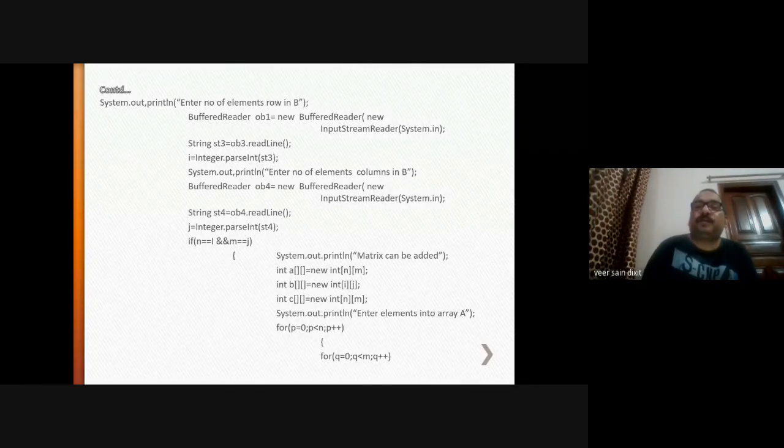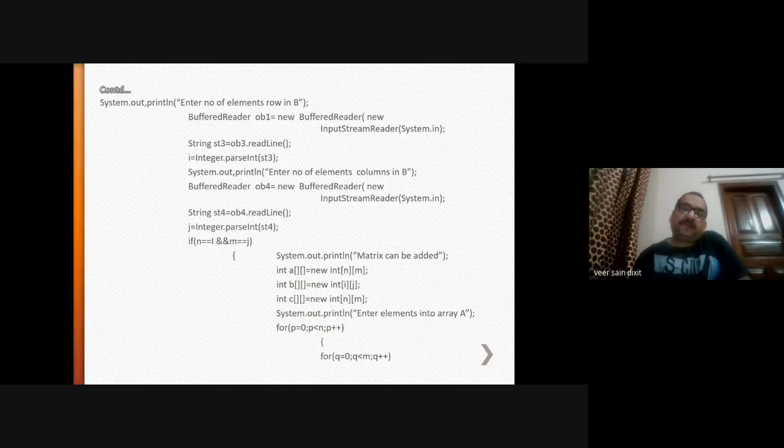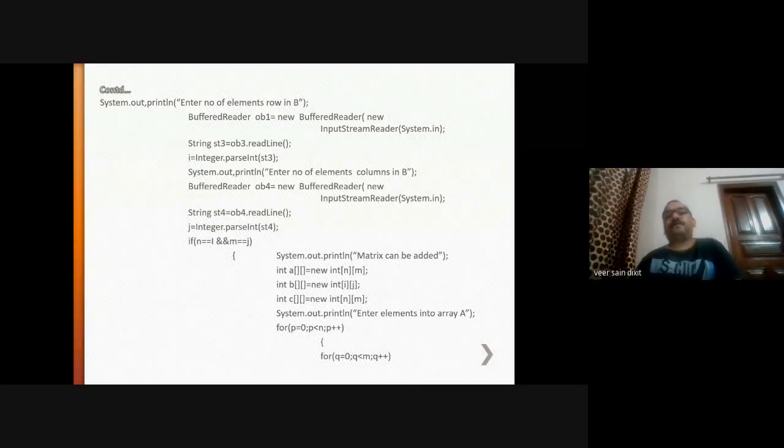This will be ob3 of type BufferedReader, please correct it. ob3 is equal to new BufferedReader, new InputStreamReader(System.in). That will be the number of rows that will be stored in i. In the same way, for the second matrix, the number of columns will be stored in j.